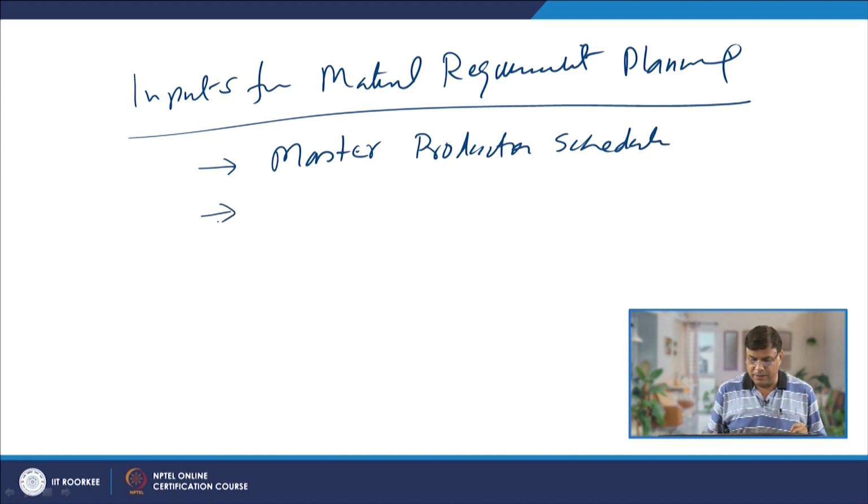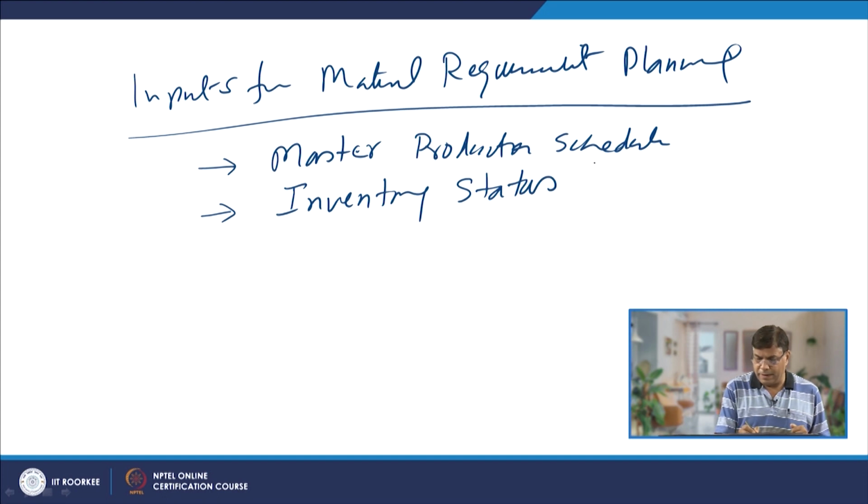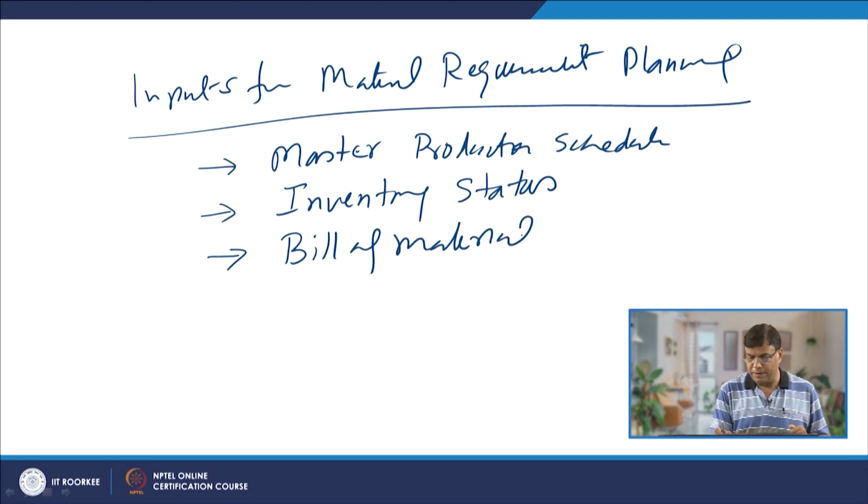Then second, what items are available in hand, so the inventory status, and third, the bill of material, meaning what different materials are needed, in which sequence they are needed, and what different operations are to be performed. Based on the product design, these things are identified under the bill of material.